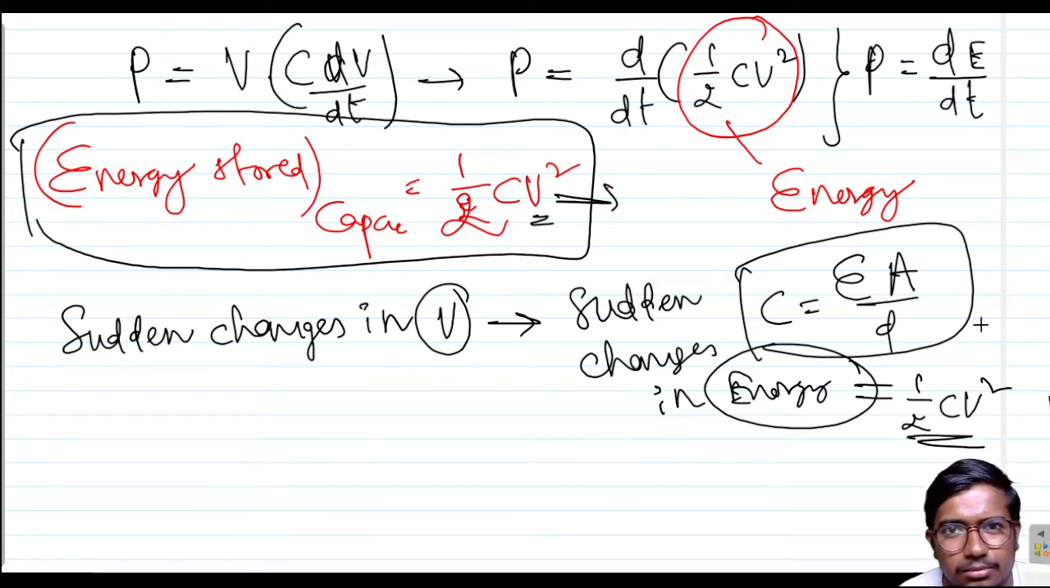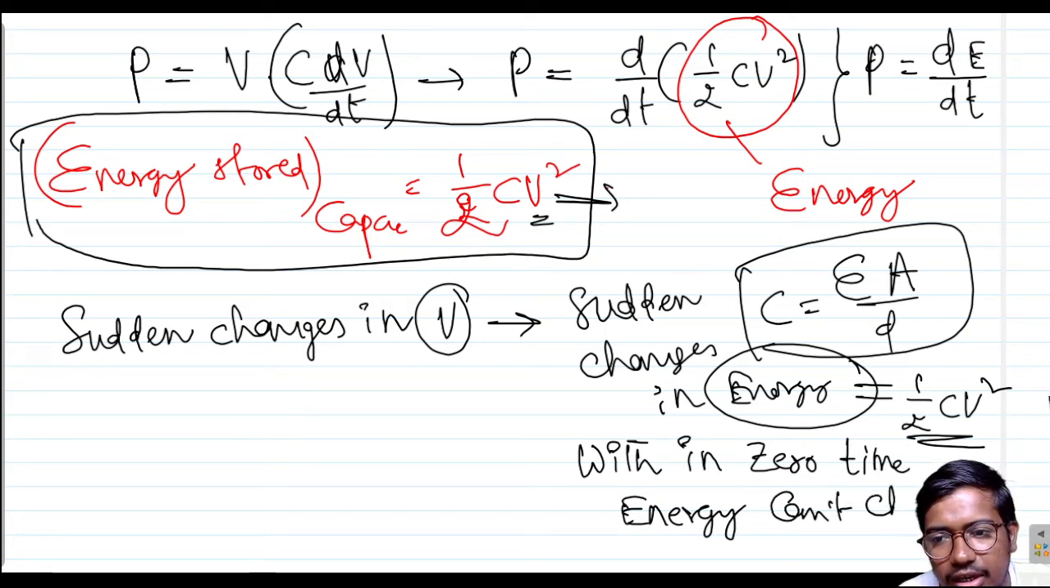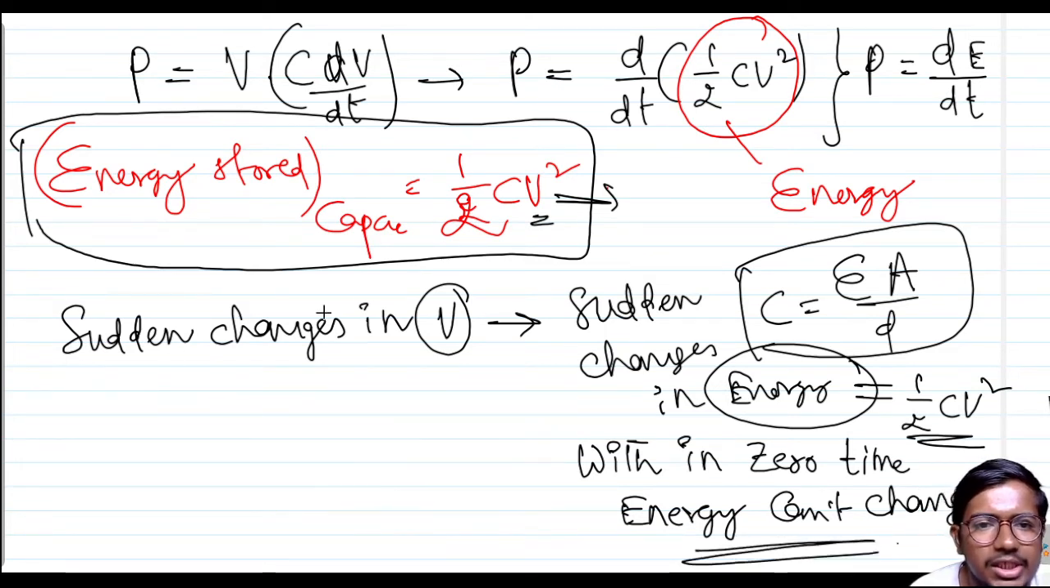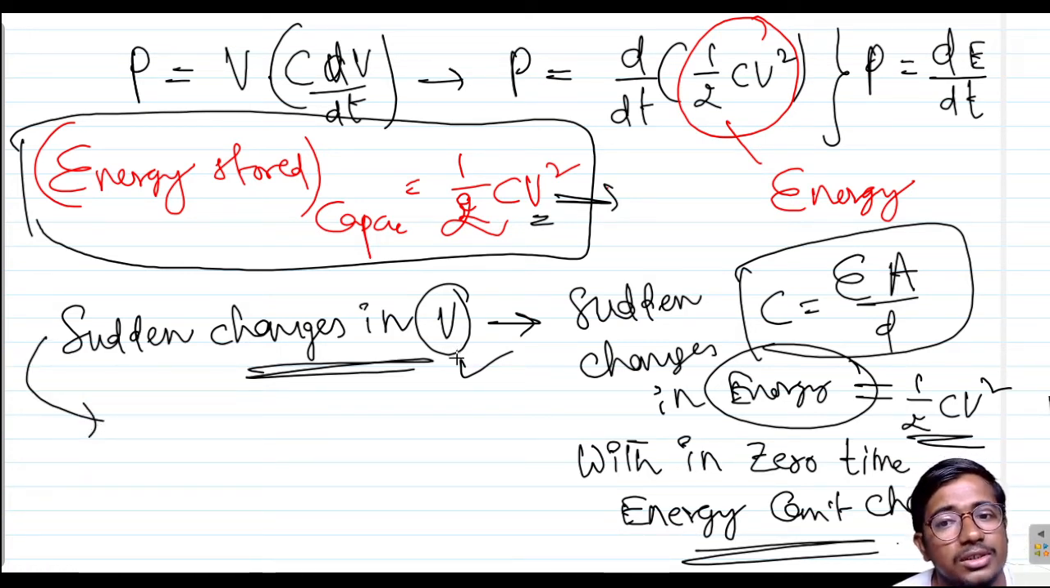But from the basic physics law, sudden changes in the energy are not possible. Energy cannot change or vary within zero time. So within zero time, the voltage change is also not possible. Sudden changes in the energy across the capacitor are not possible, because the energy available there is controlling it.